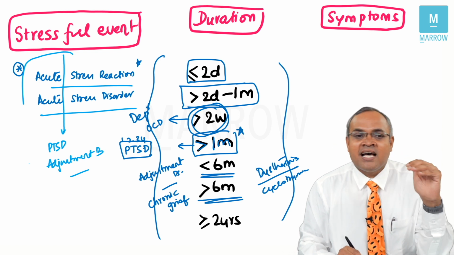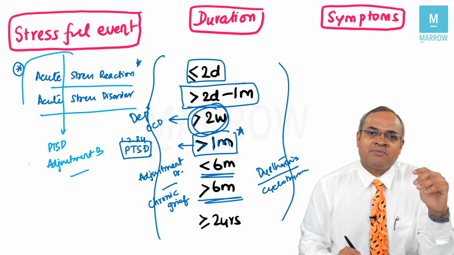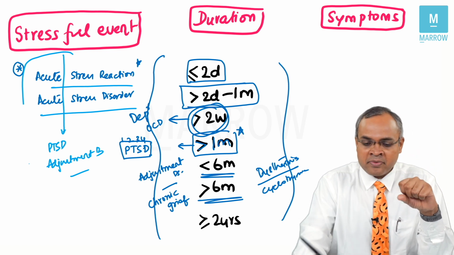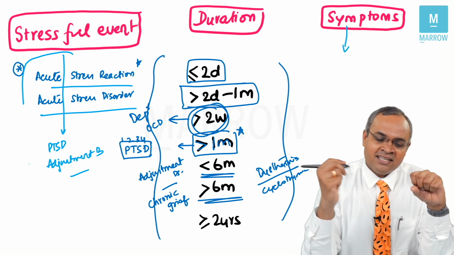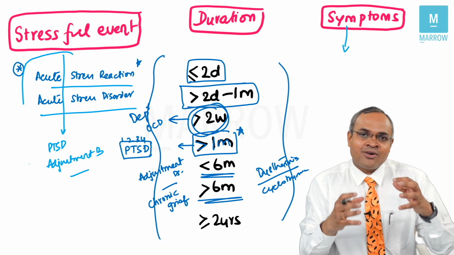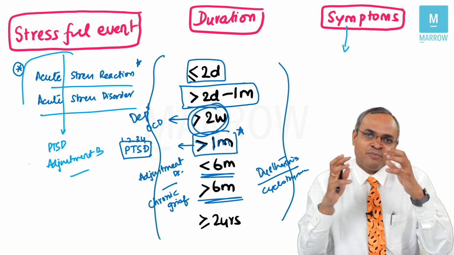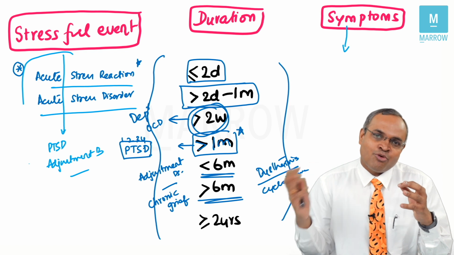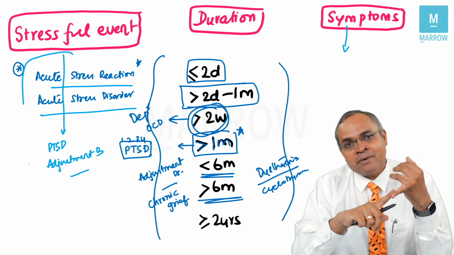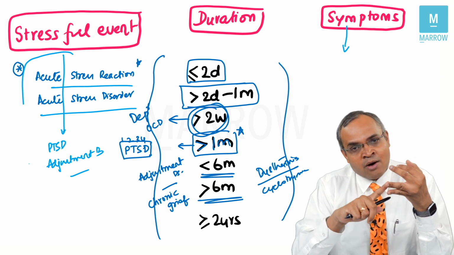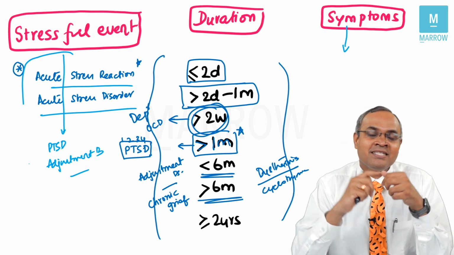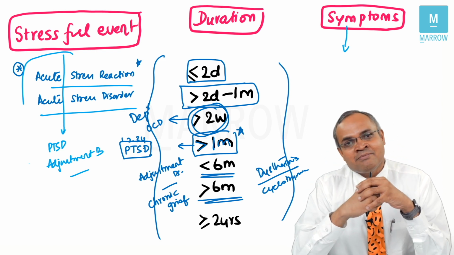Acute stress reaction, acute stress disorder, PTSD, adjustment disorder. Whereas depression need not always have a precipitating factor. So when you're talking about symptoms of these conditions, acute stress reaction is nothing but a shock-like state. Acute stress disorder is PTSD kind of symptoms, but less than 1 month, whereas PTSD is more than 1 month. What kind of symptoms will you see in PTSD? Again, you will see hyperarousal, you will see avoidance behavior, you will see flashbacks, nightmares, sleep disturbance. That's how classically PTSD patients come, right?